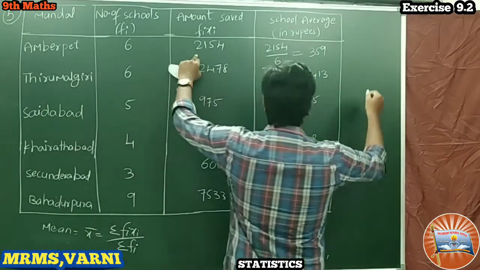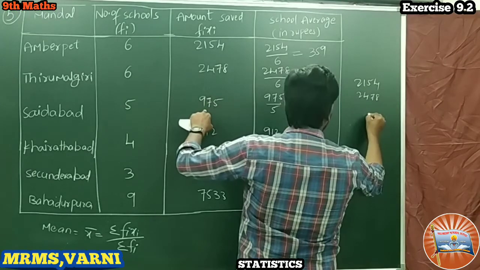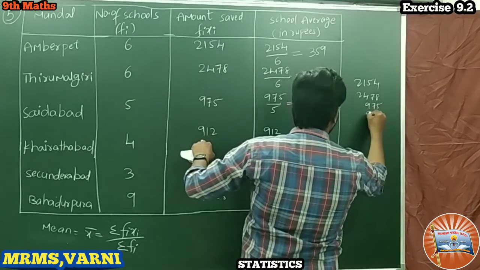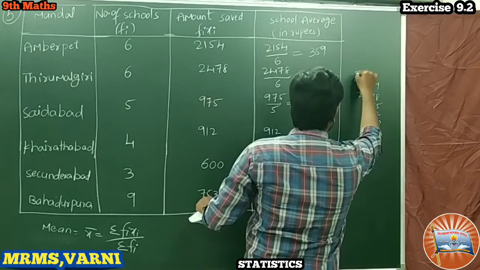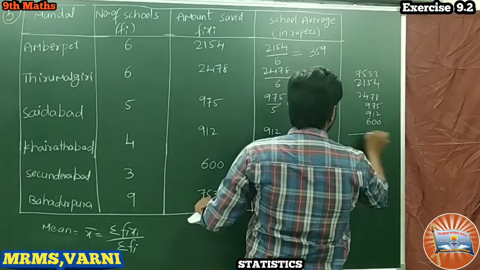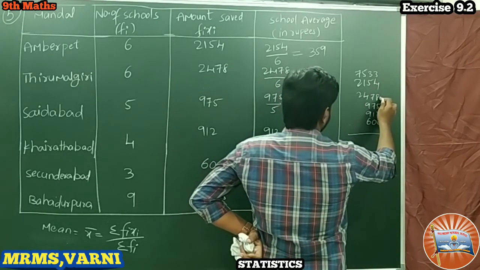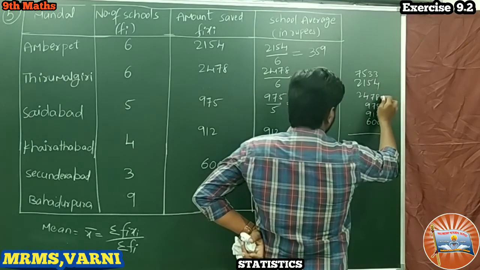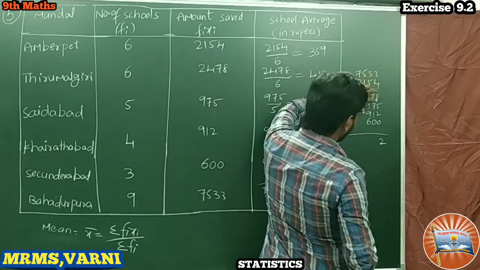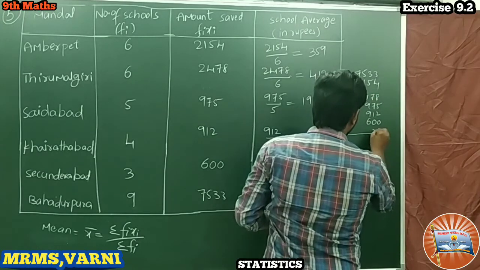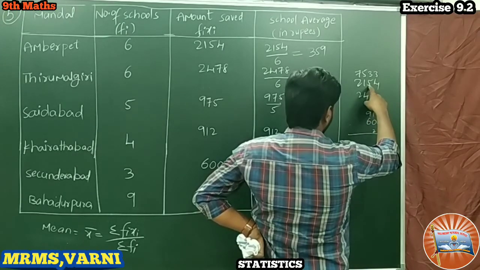Right. Let us take the addition here. 2154, 2478, 975, 912, 600 and 7533. 7 plus 8 15, 15 plus 5 20, 22. 2 carry here. 2 3 7 10 17 12 15.